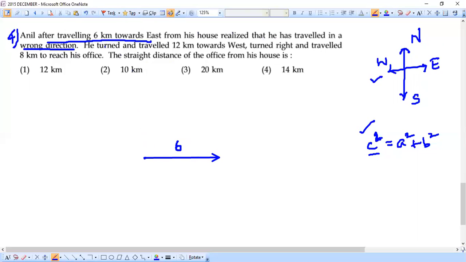direction. He turned and traveled 12 kilometers towards west. Now after reaching this point, he's going to travel in the reverse direction, because already he was traveling towards east, but this time he's going to turn and travel to west. But for how many kilometers? 12 kilometers. So let's have one more arrow mark, from here till here.